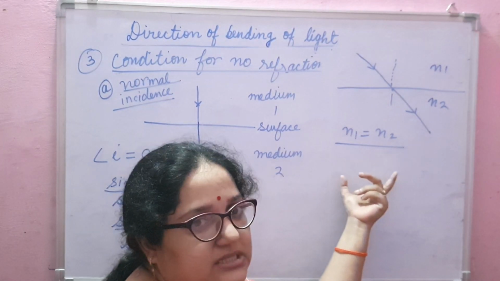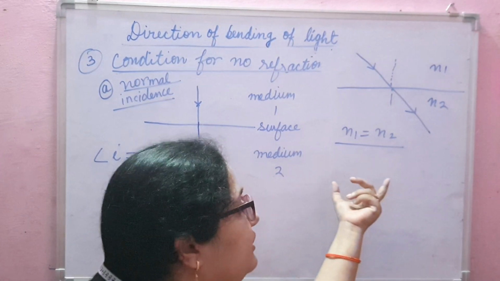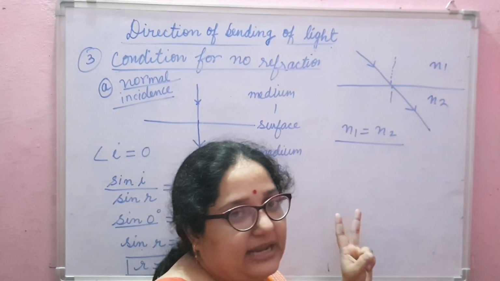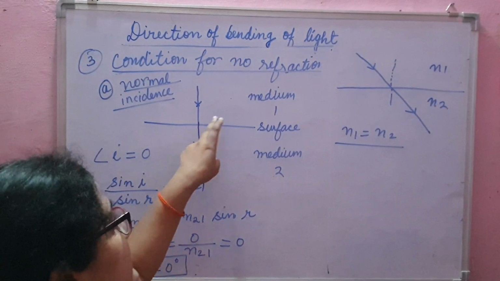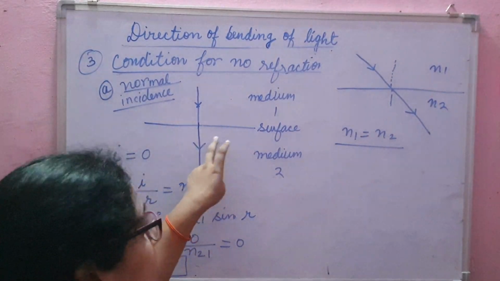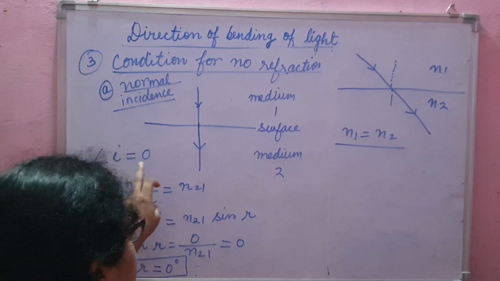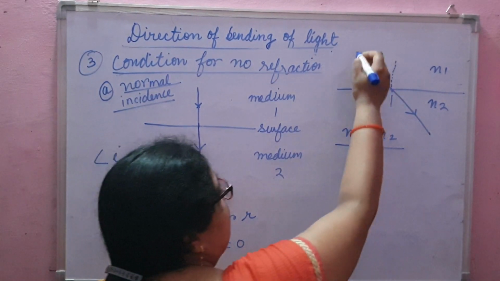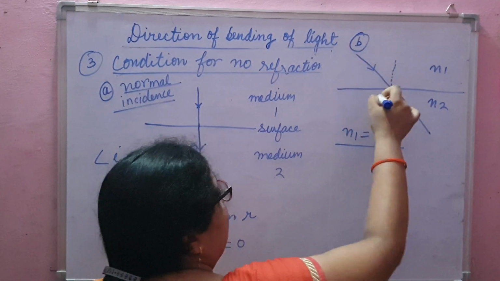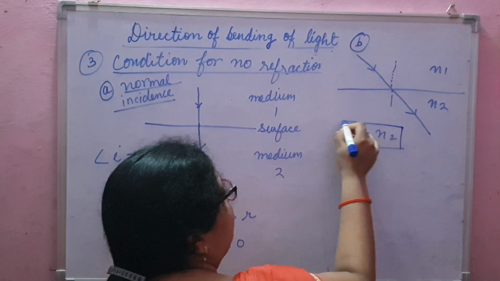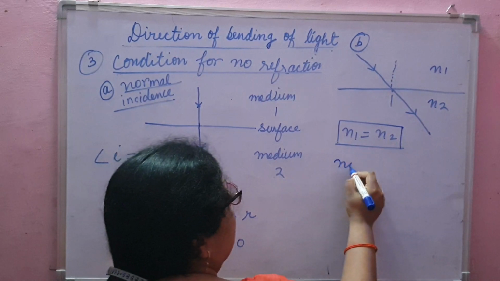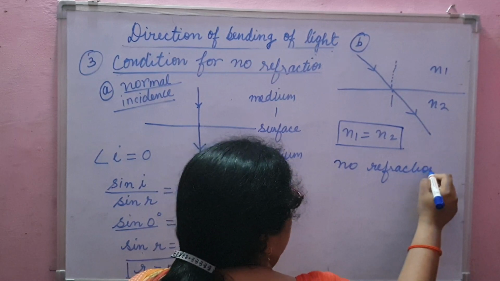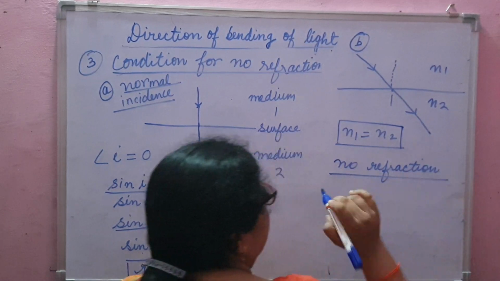So this question is mostly asked. What is the condition for no refraction? So there are two conditions for no refraction. First is when the light ray is incident on the surface normally, then angle I is 0 and angle R is also 0 from Snell's law. Now the second condition is when the refractive index of two mediums will be equal. In that case, refraction will not take place. So this is also the condition of no refraction.